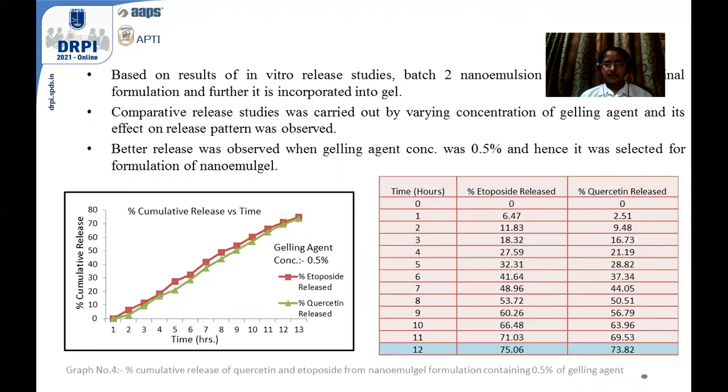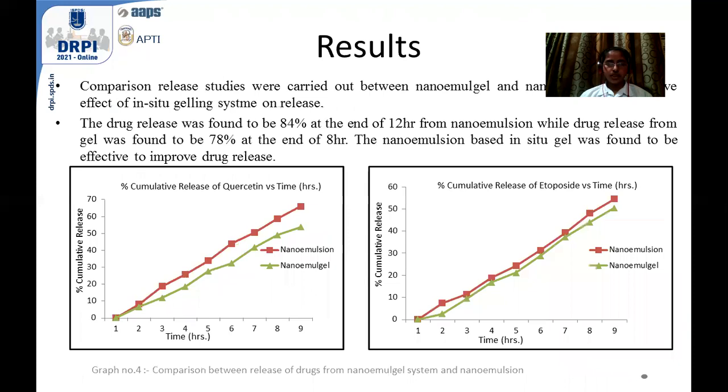Whereas in case of 0.5% gelling agent concentration, the release was increased at the end of 12 hours to 75% and 73% of etoposide and quercetin respectively, and hence 0.5% concentration of gelling agent was found to be effective, and this was used in order to formulate the nanoemulsion gel.